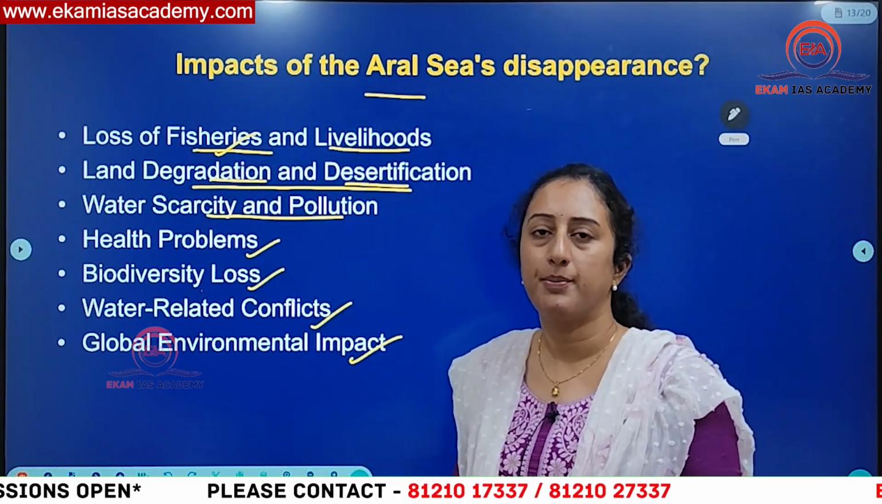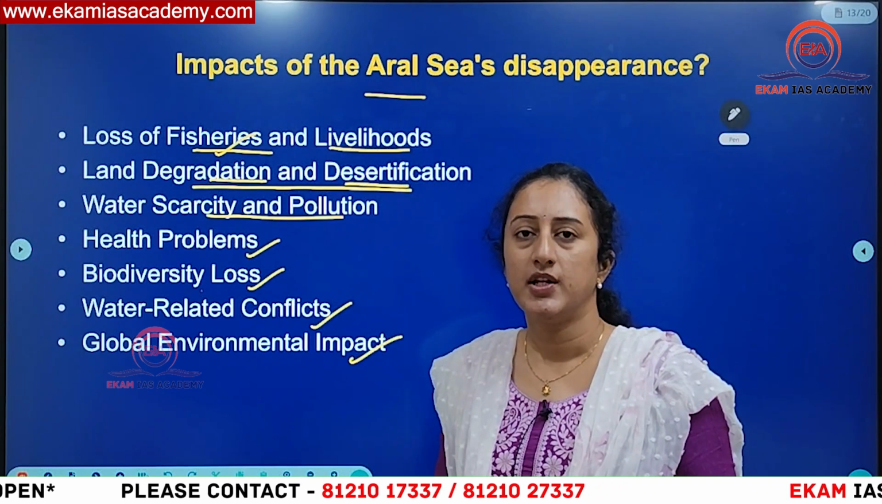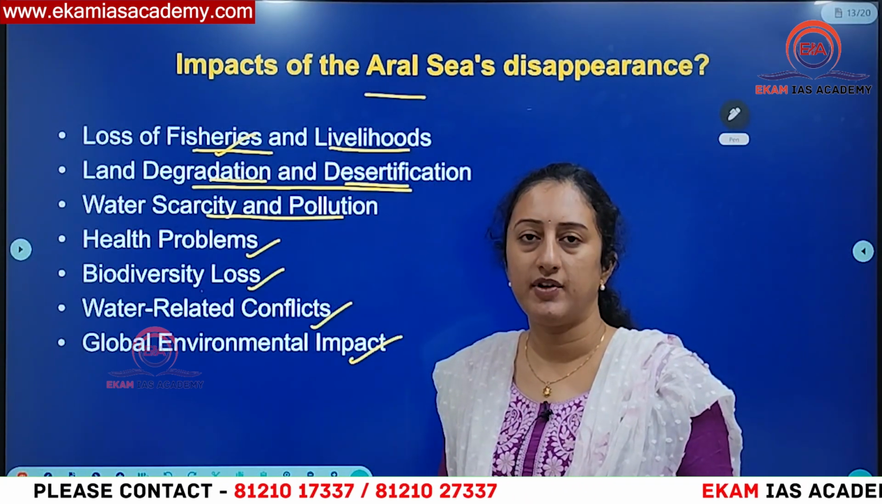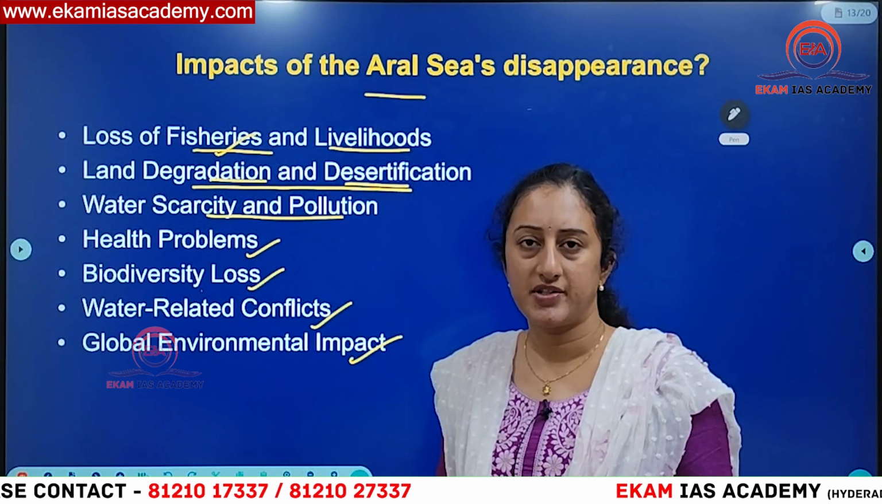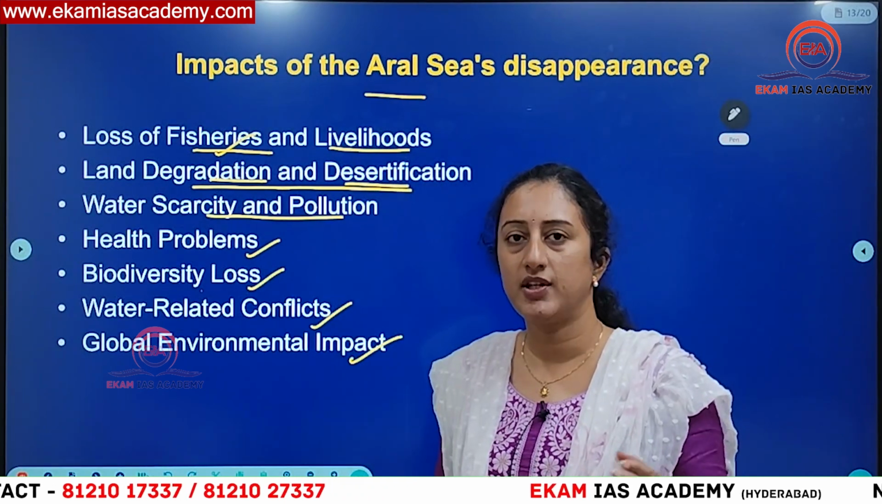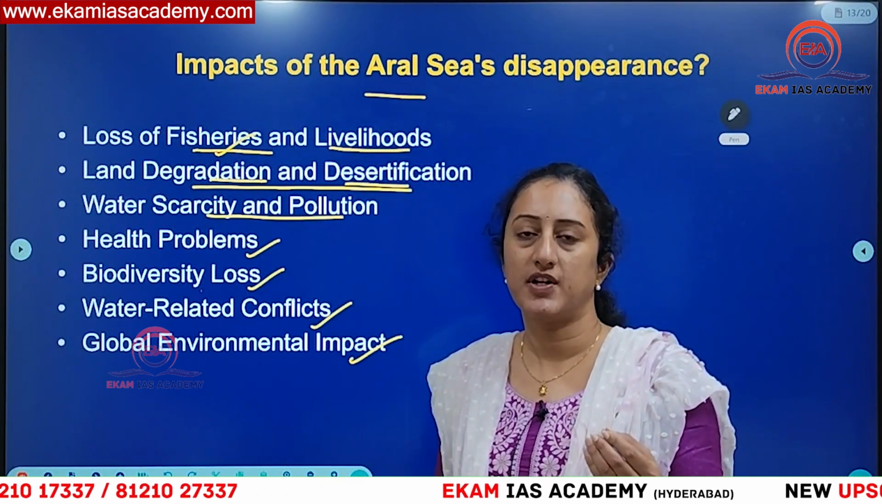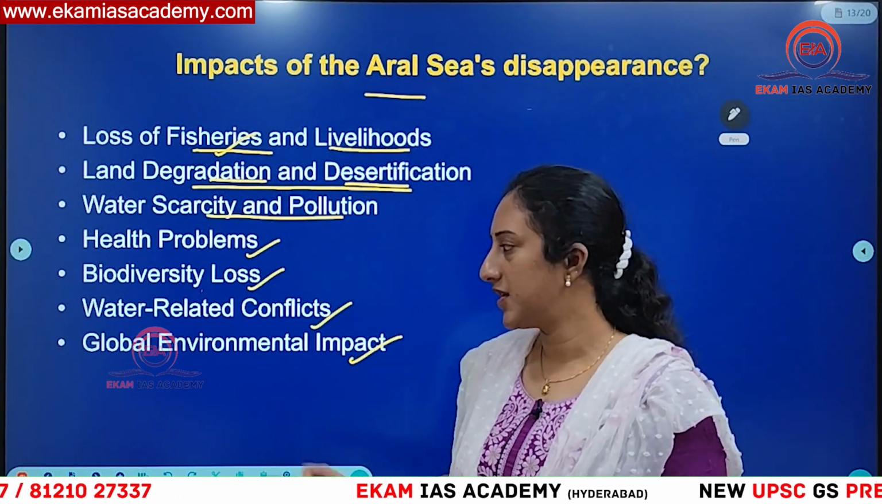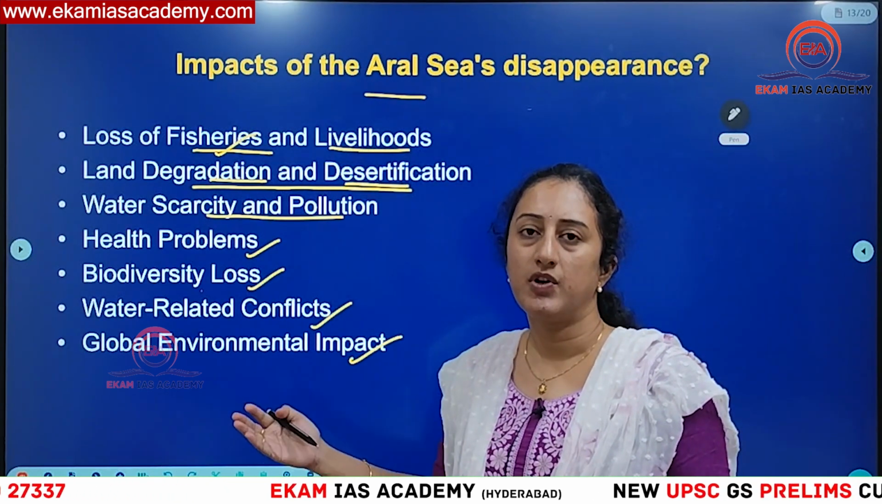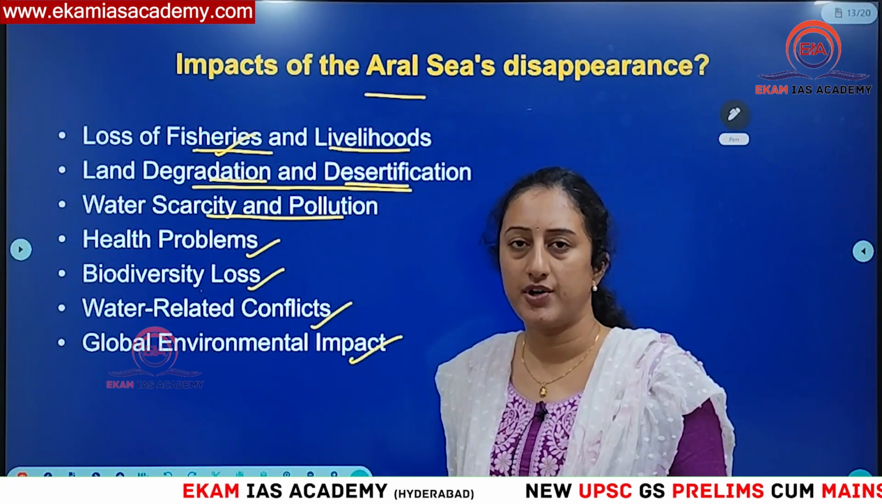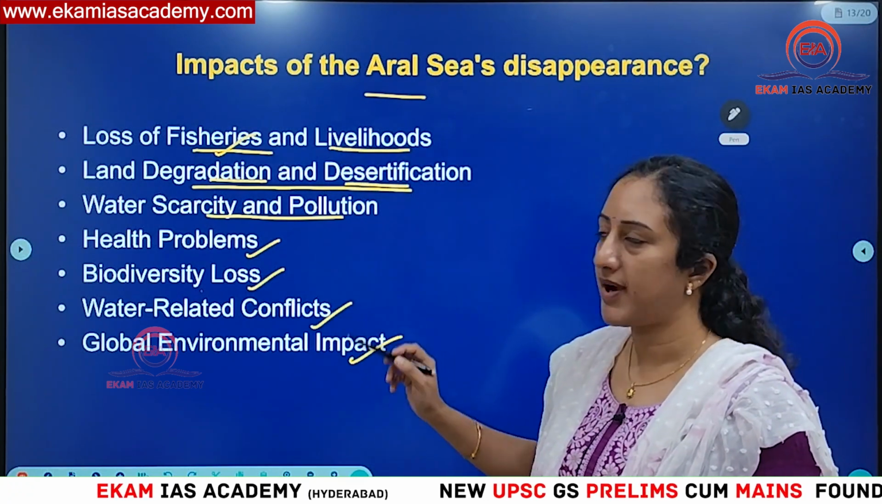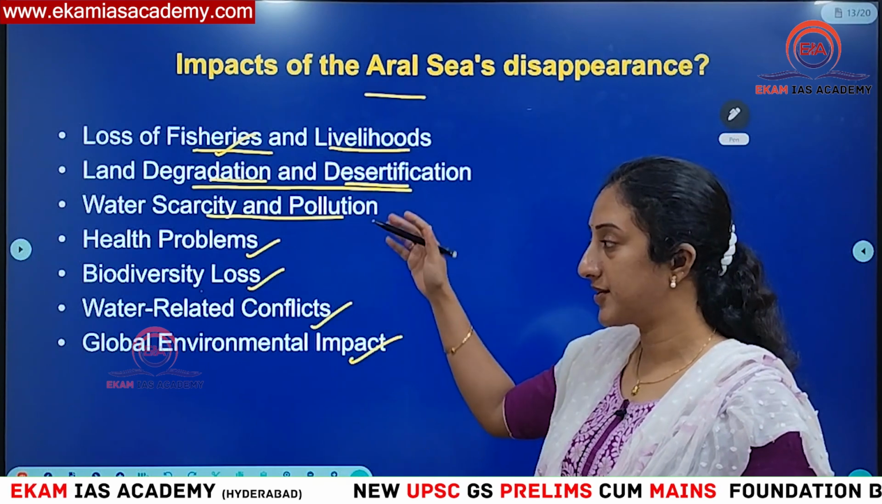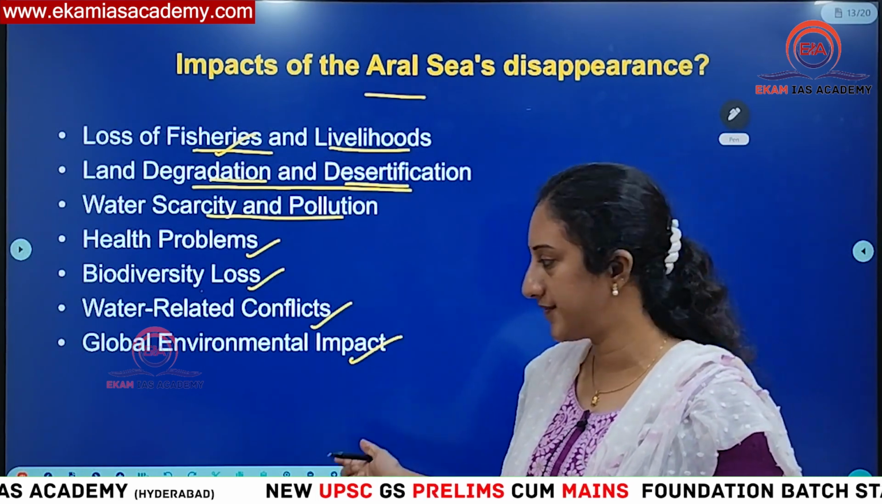So this may cause some impact on the environment also, because normally a sea has an important role: it provides evaporation. If there is evaporation, then condensation happens, and because of condensation we have precipitation. So if there is no sea in that region, it will also result in reduced rainfall or reduced precipitation. So these are all the impacts of climate change and of the Aral Sea disappearance because of various factors.